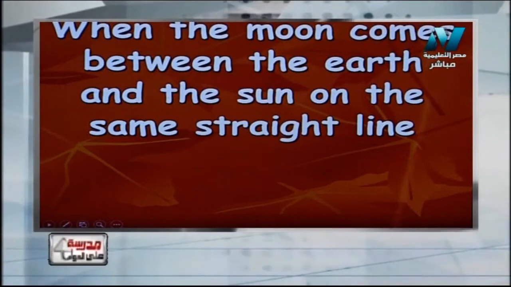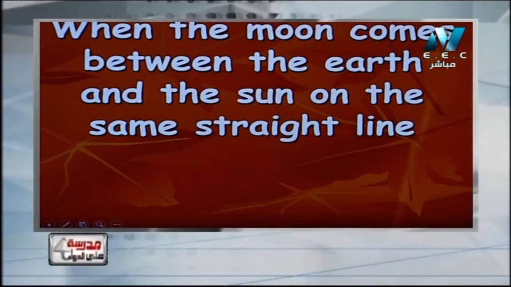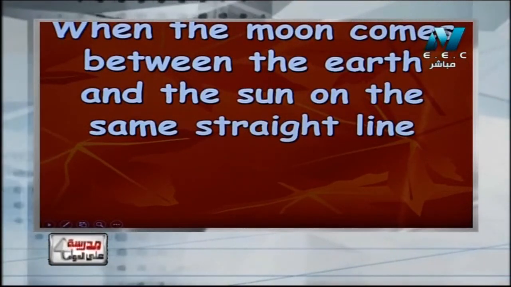The sun rays fall on the moon, the moon blocks the sun rays from the earth, and the earth lies in the shadow area of the moon. So a solar eclipse happens when the moon comes between the earth and the sun on the same straight line.